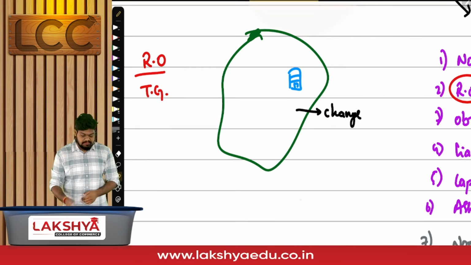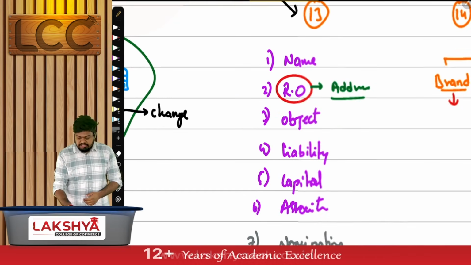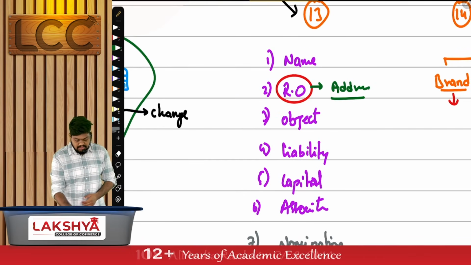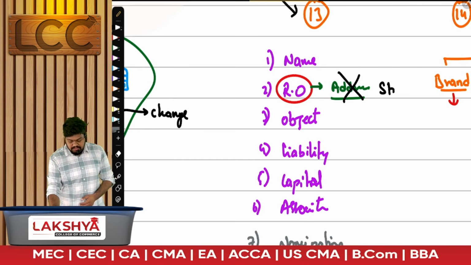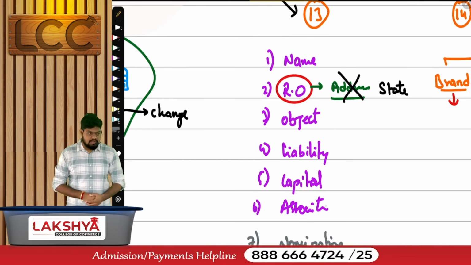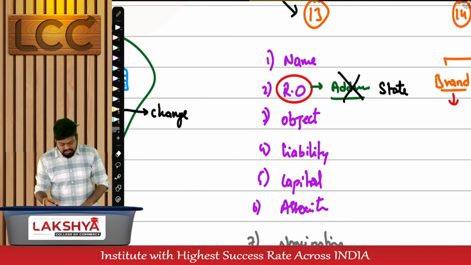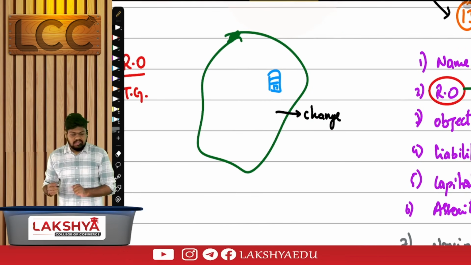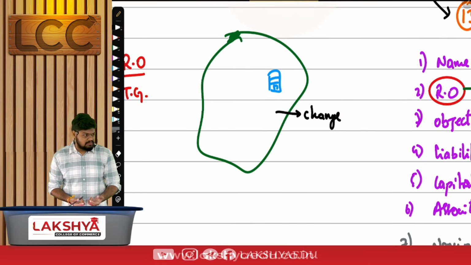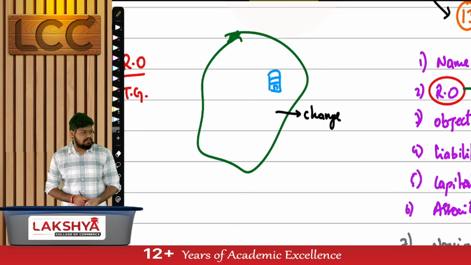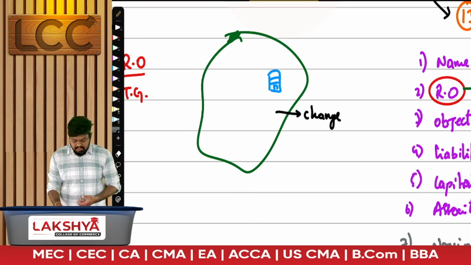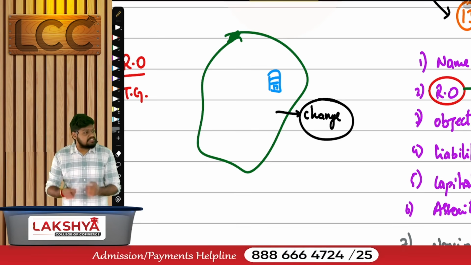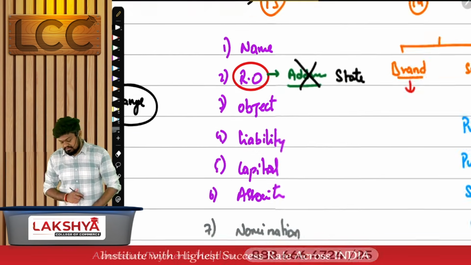So what are the two categories we'll have? First and foremost, what is mentioned in the registered office clause? Are we going to mention the address? No, we're going to simply mention the state in which the company is proposed to be incorporated. Once incorporated, can you shift your registered office? Can you close your registered office? Yes or no? Can you shift it? You can shift it from one place to another place. If it is within the same state, I'll call it change. If it is from one state to another state, I'll call it alteration.